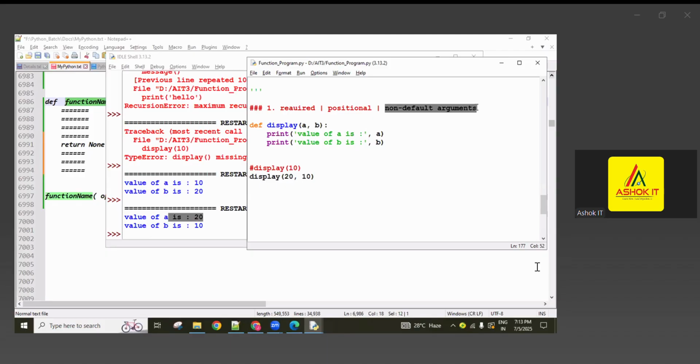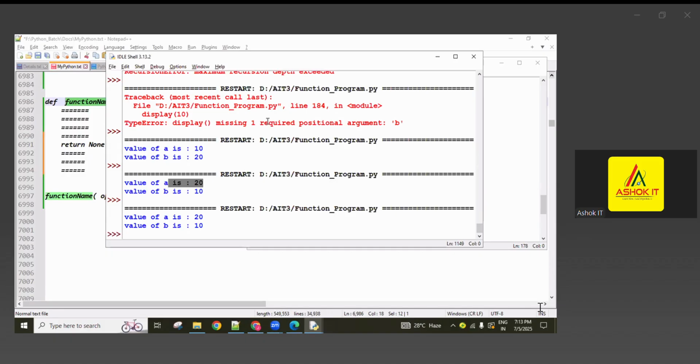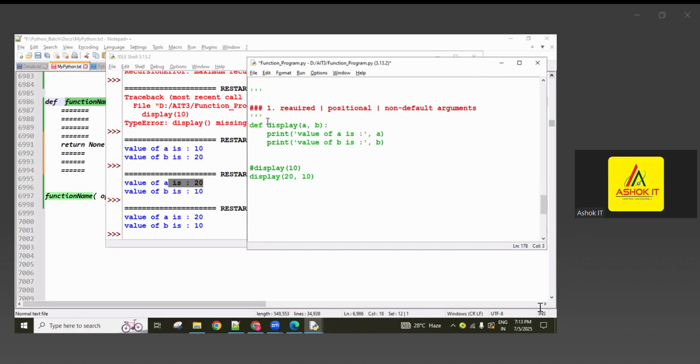Non-default arguments are non-default parameters, positional parameters or positional arguments, required parameters or required arguments. All are nothing but the same. Okay, now so that is a concept, guys. Now you can use, then you're getting values like this. So this is about the first one. Second one is the simplest one.